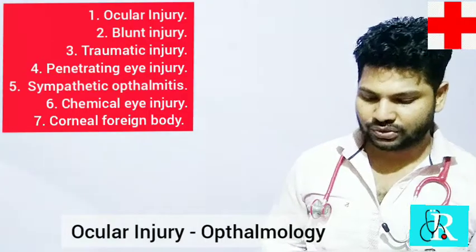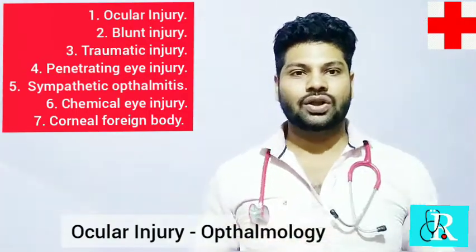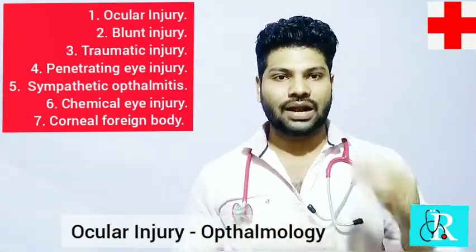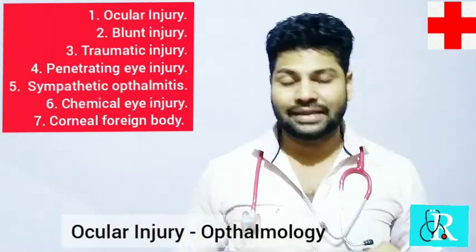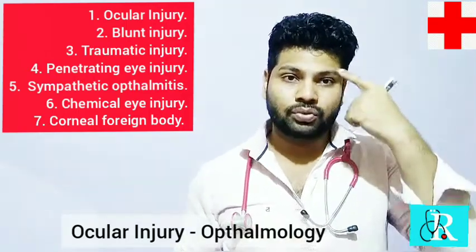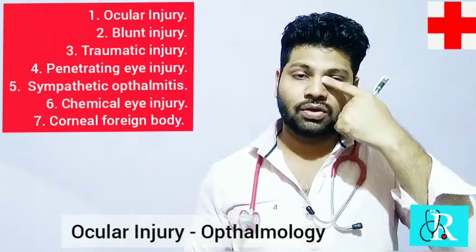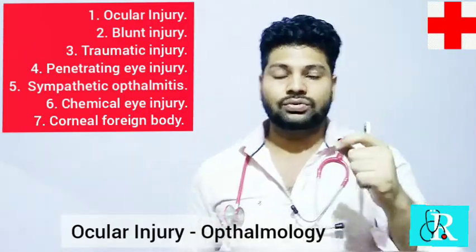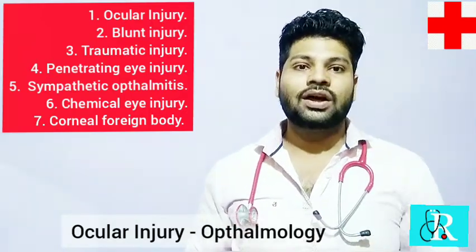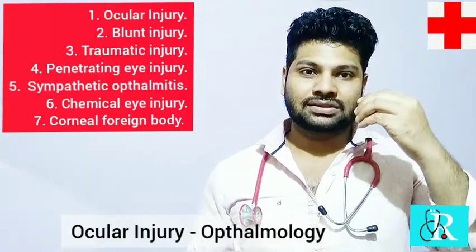Then next comes the blunt injury. What is a blunt injury of an eye? As I told you, a blunt injury is nothing but a blow to the eye that leads to bruising over this ocular area of your face, where the cornea gets a little abraded.